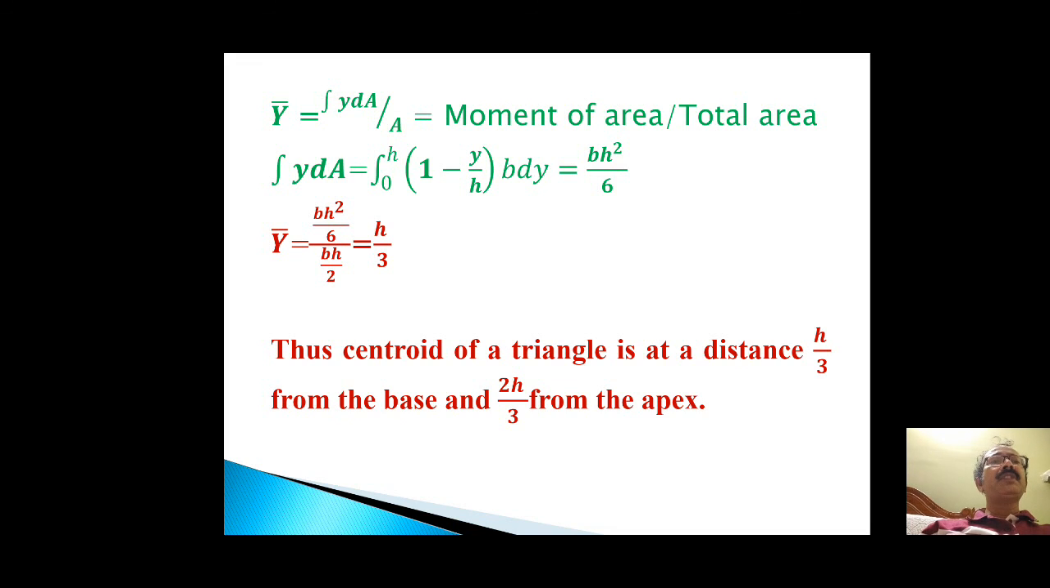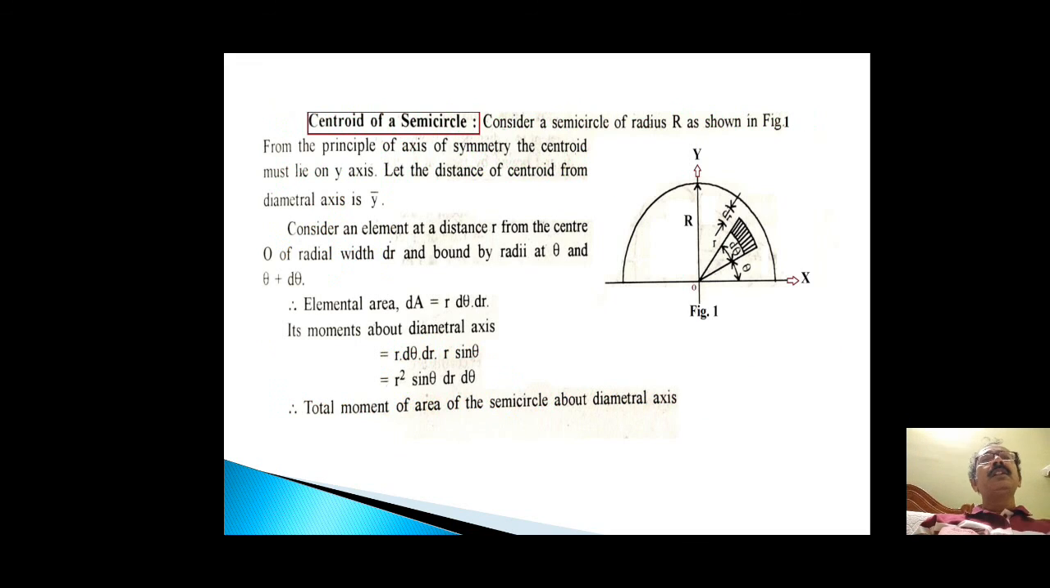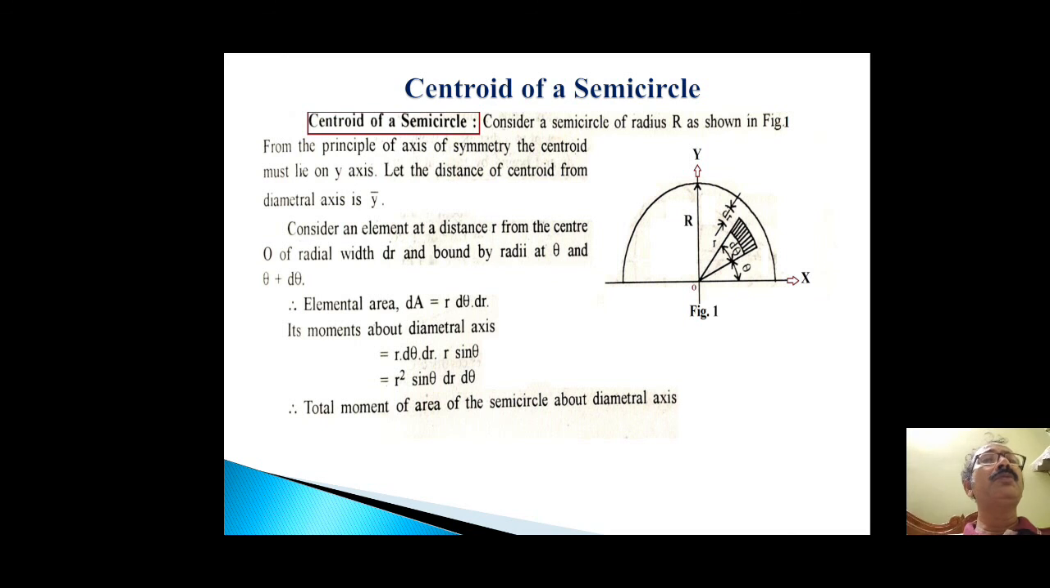Thus the centroid of a triangle is at a distance h by 3 from the base and 2h by 3 from the apex. Now, centroid of a semicircle. In this diagram, figure 1, consider a semicircle of radius r. From the principle of axis of symmetry, the centroid must lie on the y-axis, because this figure is symmetric about the y-axis. So x bar should be 0. So the centroid must lie on the y-axis.